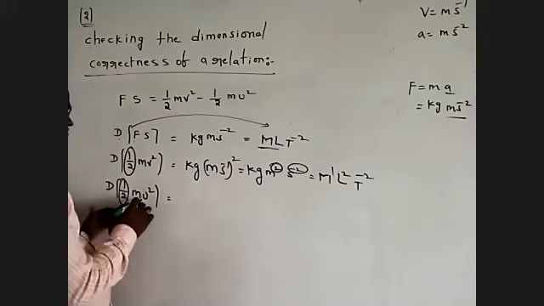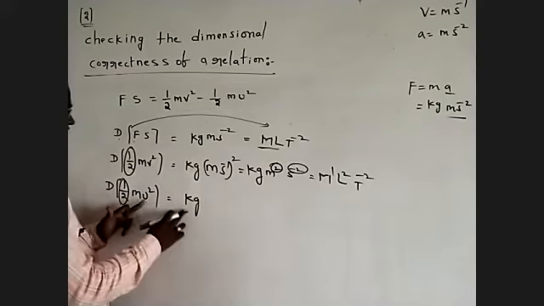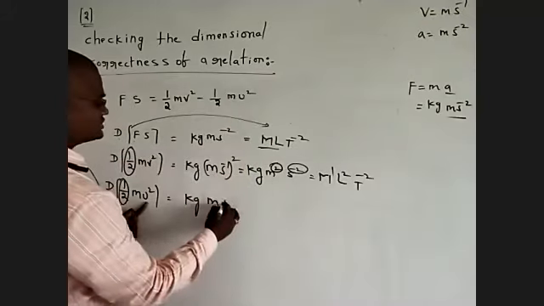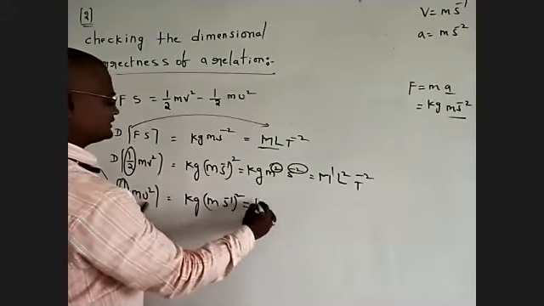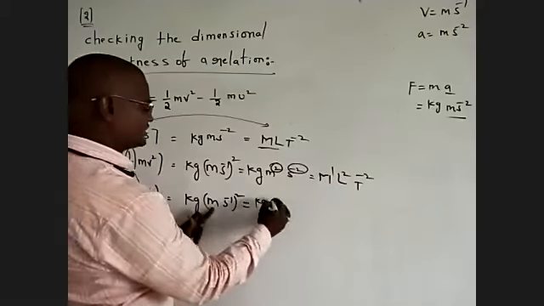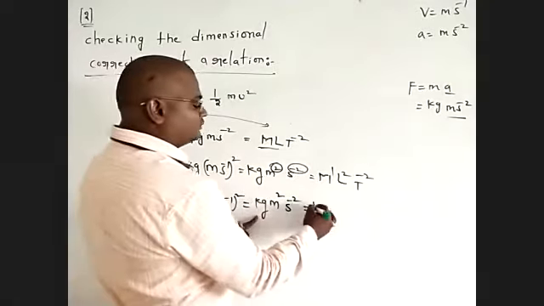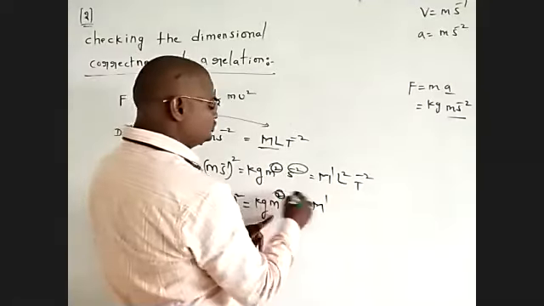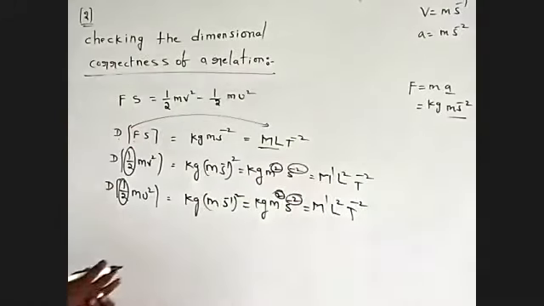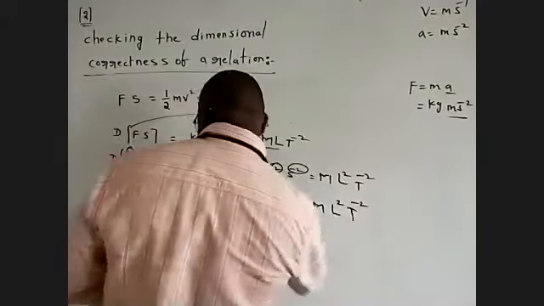Next, dimensions of half M u square. Half is a constant. The SI unit of mass is kg. The SI unit of u is meter S power of minus 1, whole square: A B whole square, A square into B square. I'm writing m square S power of minus 2. 1 in mass, 2 in length, minus 2 in time. This is the dimensional formula. Okay, you check it.